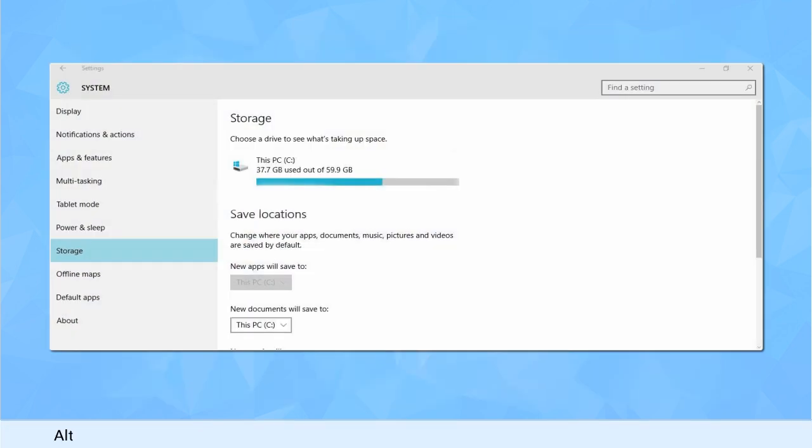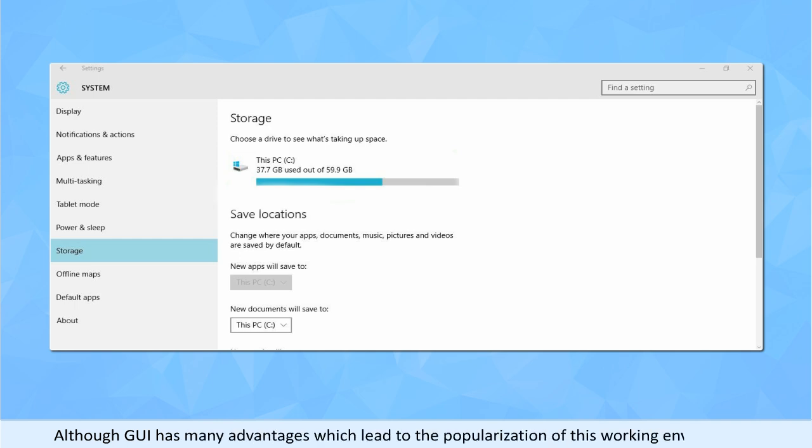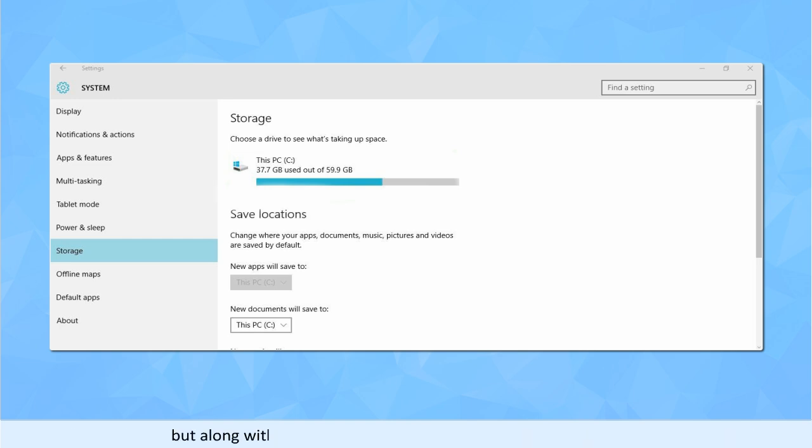Disadvantages of GUI. Although GUI has many advantages, which led to the popularization of this working environment, along with these, it also suffers from some disadvantages, like needing more storage space. As GUI is based on graphical components, it consumes more space in the storage device as well as in the RAM when it is loaded.